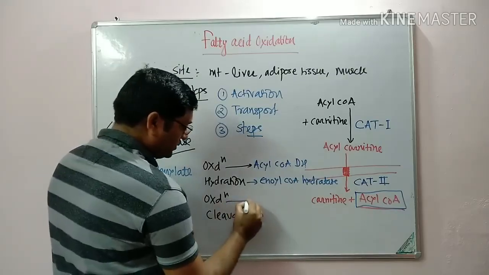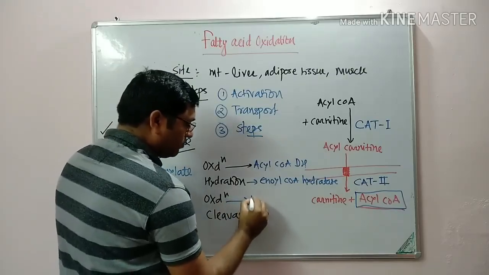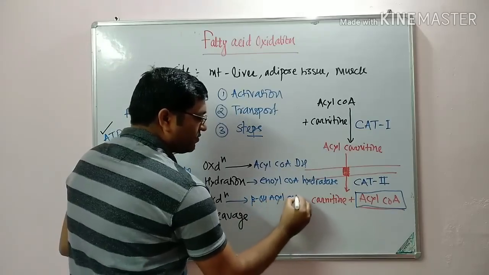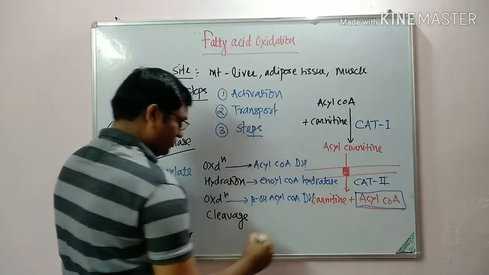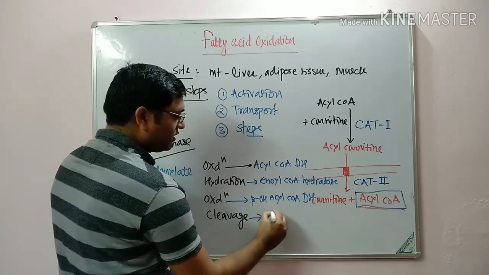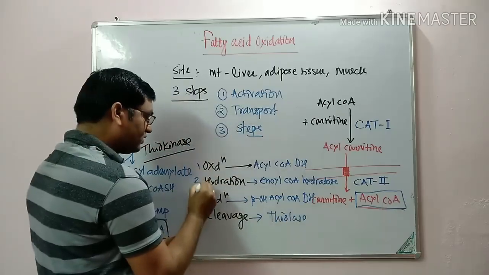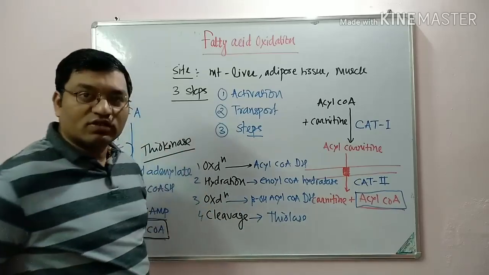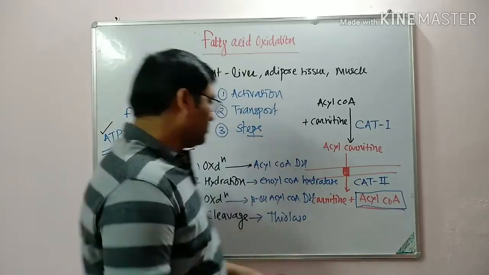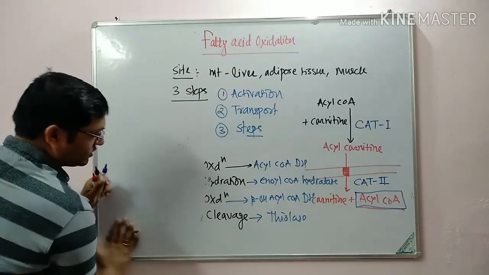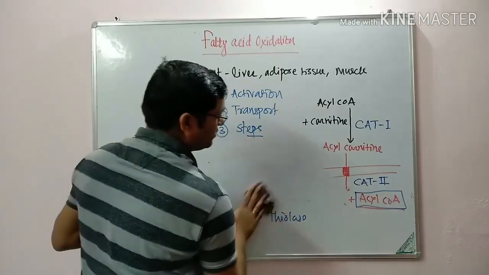Then again oxidation with the help of beta hydroxyacyl coenzyme A dehydrogenase, and cleavage, this is with the help of thiolase. So these are the 4 important steps in the beta oxidation of fatty acid. Now coming to the beta oxidation proper, or steps in the beta oxidation.